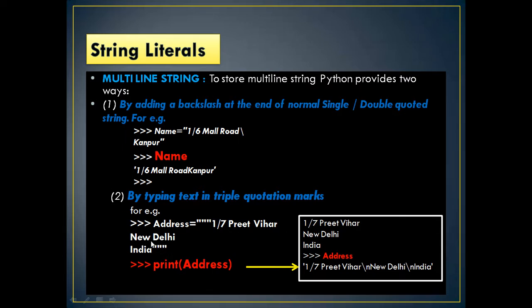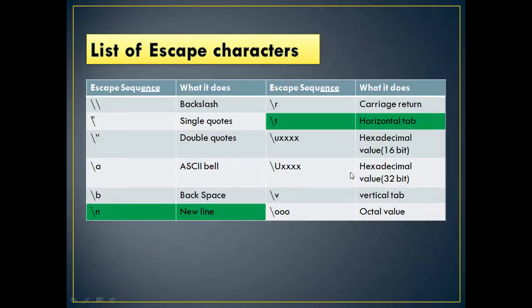Okay, this is called a doc string. If you print the address, it will be printed in different lines: first line, second line and third line. Internally, the entire thing is stored using \n. Remember, single quote or double quote you can use in a single line, or else for multiple lines, take the help of slash, or a triple quote at the beginning and a triple quote at the end after the number of lines can be used as a string literal.